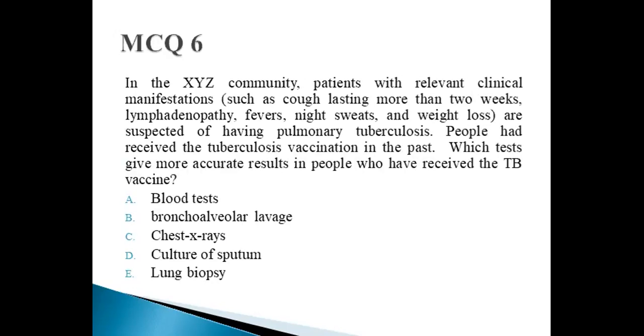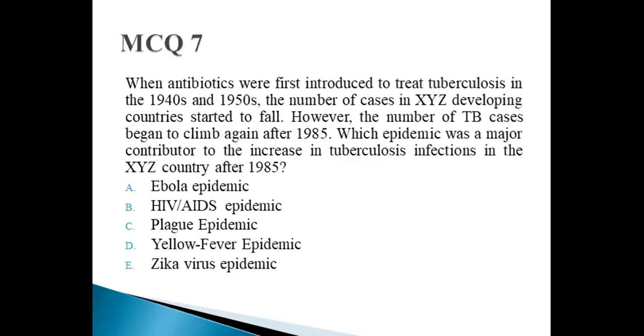MCQ 6. In XYZ community, patients with relevant clinical manifestations such as cough lasting for 2 weeks, night sweats, weight loss, and fever are suspected of having pulmonary TB. People had received the TB vaccination in the past. Which test gives more accurate results in people who have received the TB vaccine? A. Blood test, B. bronchoalveolar lavage, C. chest X-ray, D. culture of sputum, E. lung biopsy. A, alpha, will be the correct option, as I already mentioned from WHO, when people have received the TB vaccine, the more accurate test will be the blood test. Therefore, alpha will be the correct option.